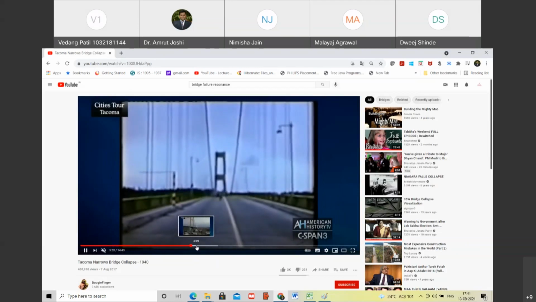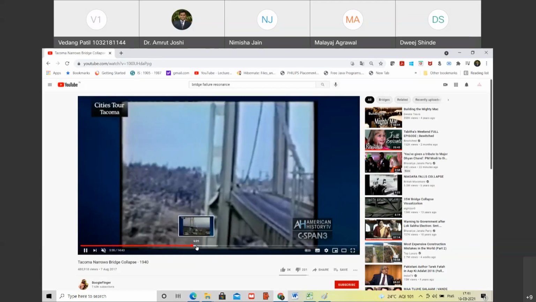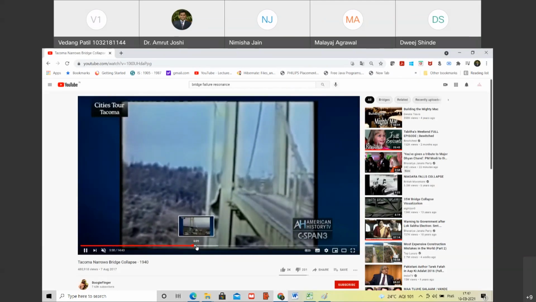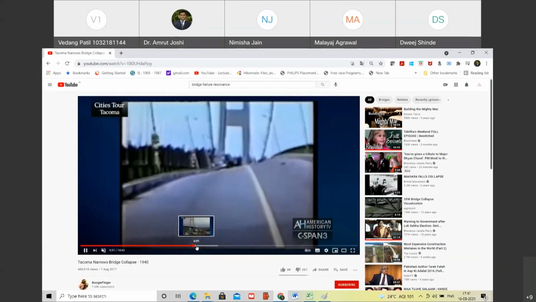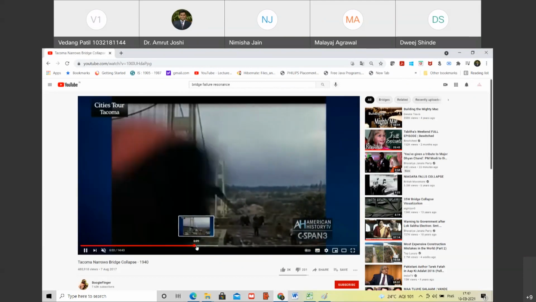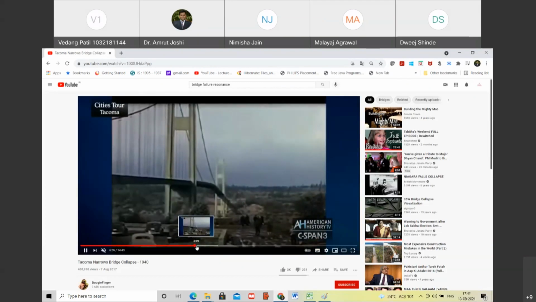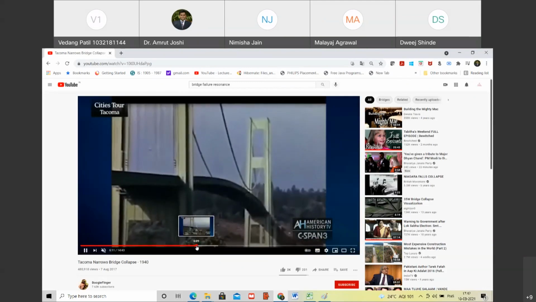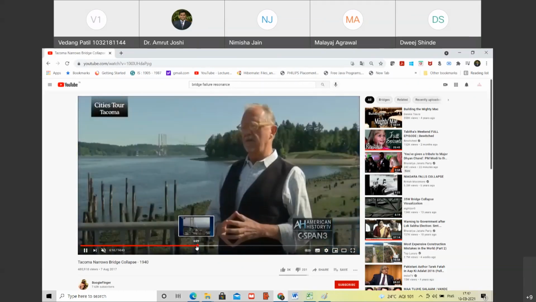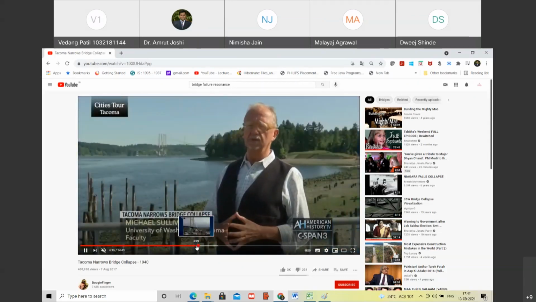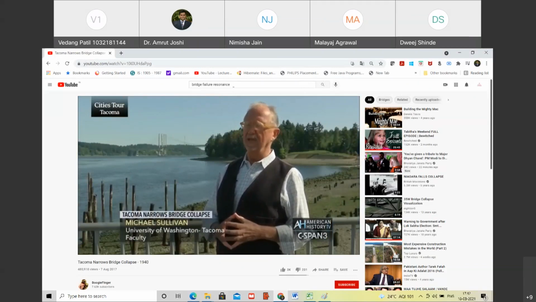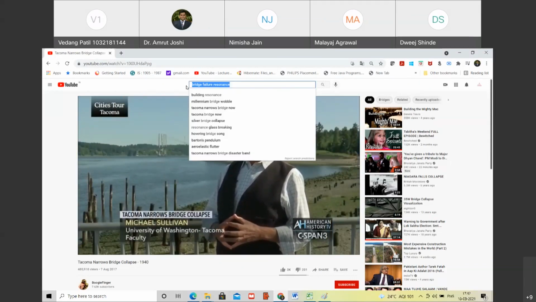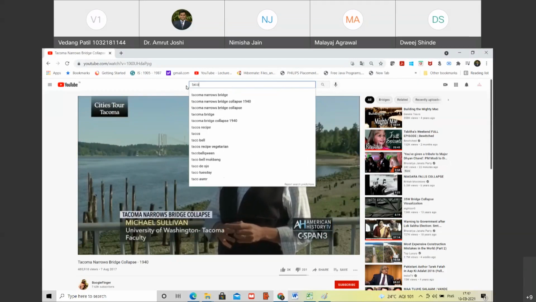So you can see that very less number of vehicles, almost no vehicles are there, but it is oscillating like a very flexible structure. Are you able to see that? Yes, sir. Till that point, they never thought of the resonance with wind for a bridge. ऐसे सोचा कि ब्रिज तो ओपन स्ट्रक्चर है, उसमें विंड का क्या आएगा, लेकिन resonance occurs and then ultimately the bridge collapses. Are you with me? Yes, sir. So let us have a look at the collapse of that bridge, and then we will stop for today.